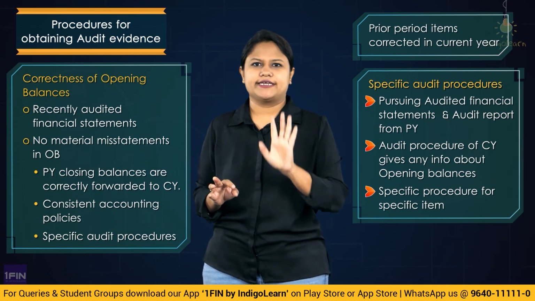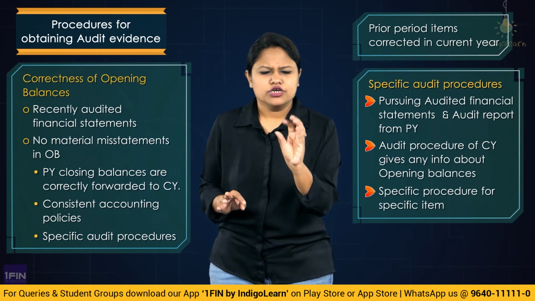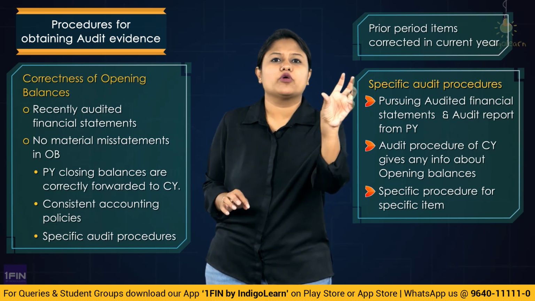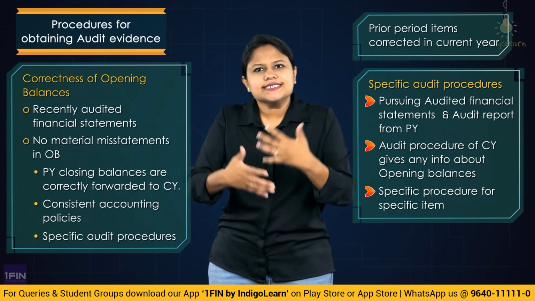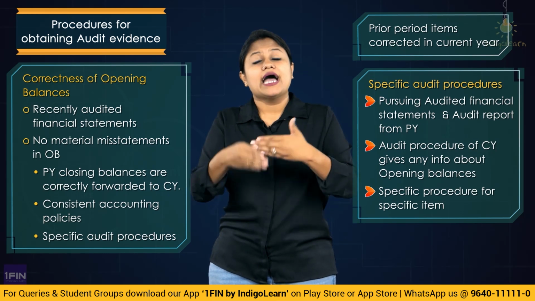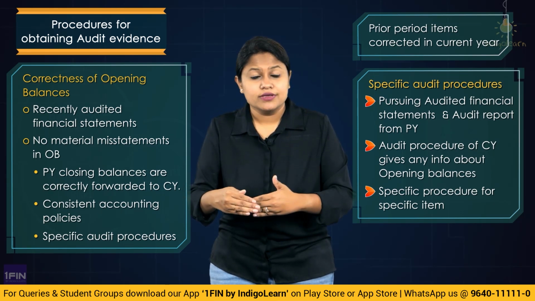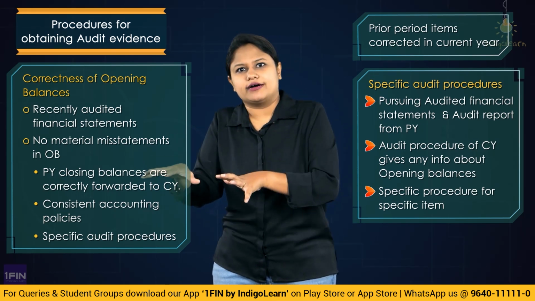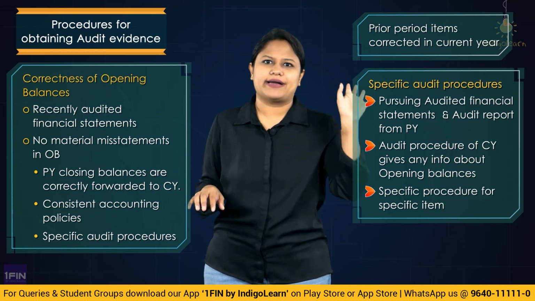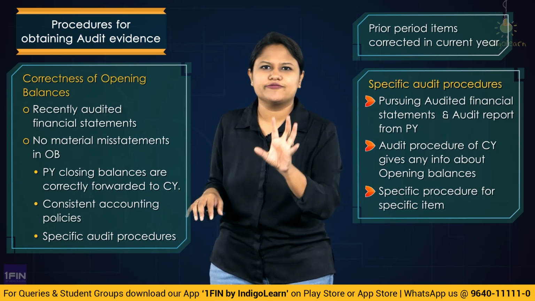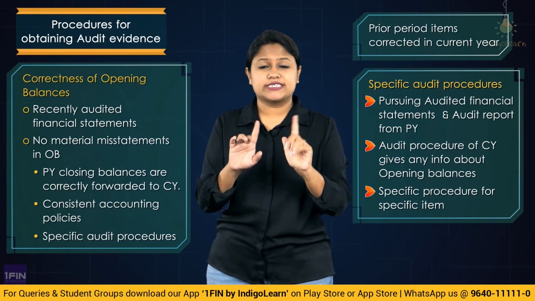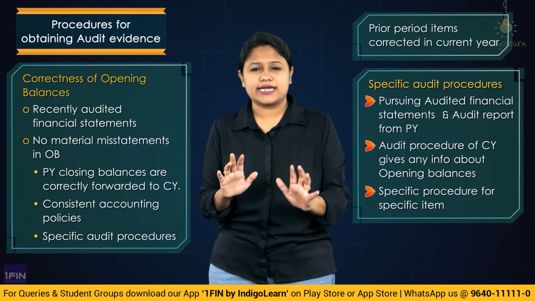Second, they are telling you not to specifically perform something for the opening balance. There are certain procedures that we perform as part of the current year audit only, but that will enable the auditor to obtain evidence regarding the opening balance. Basically, this happens for current assets and current liabilities, which I gave you as an example, and you understood, right?